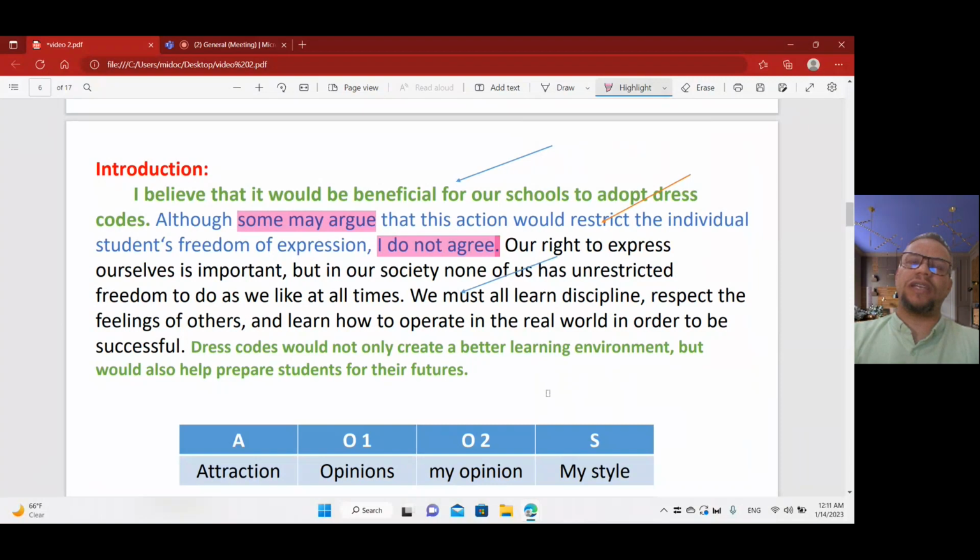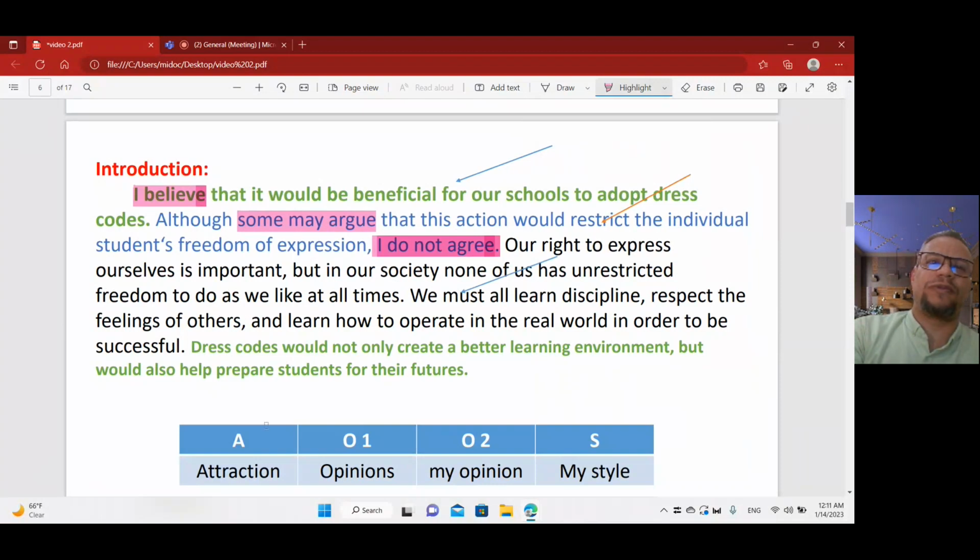And he said, I don't agree. Now he repeated his opinion because he said first, I believe. This is your opinion. Why do you mention again, I don't agree? I think this is not good. It's not good to say, I don't agree again and again. That's why this is class B. Okay, let's go. He mentioned the second point of view. He mentioned his point of view when he said, I believe. Let's go. Our right to express ourselves is important.